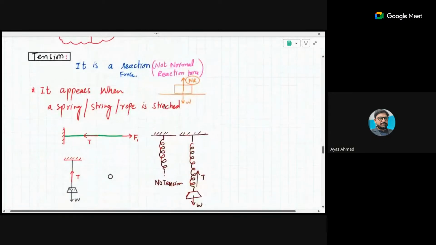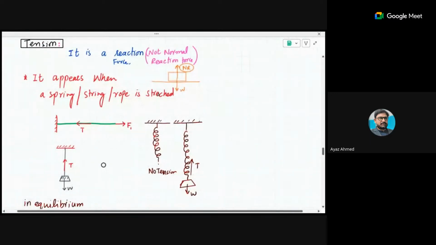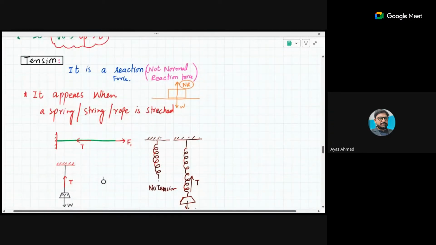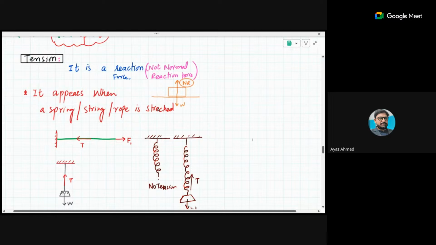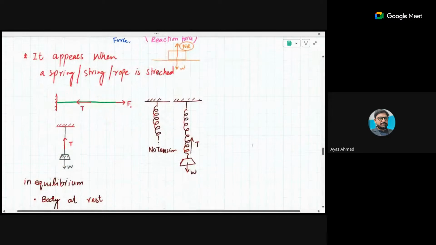Okay, so the last discussion about this topic is actually we were talking about the forces. So tension is one of the forces which is supposed to be discussed. Tension is that type of force which is produced as a reaction force. If you're not stretching a rope, there would be no tension. If you're not going to hang a load with a rope, there would be no tension in it. In the same way, when you are not hanging any load with the spring, there would be no tension. So tension appears when a spring or a rope or any object is being stretched, right?